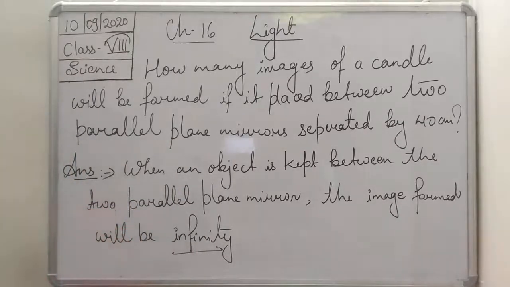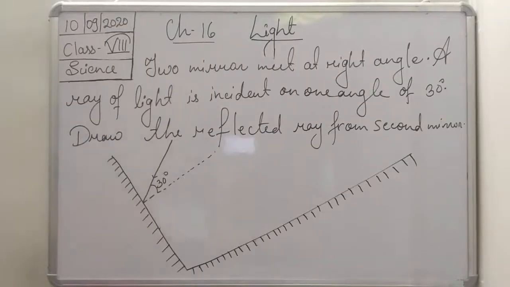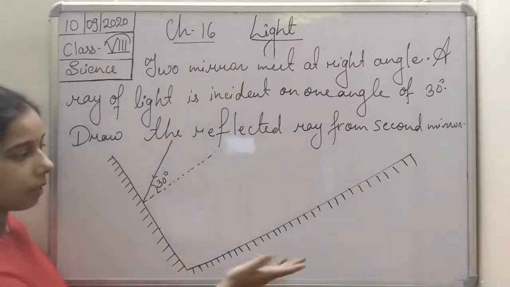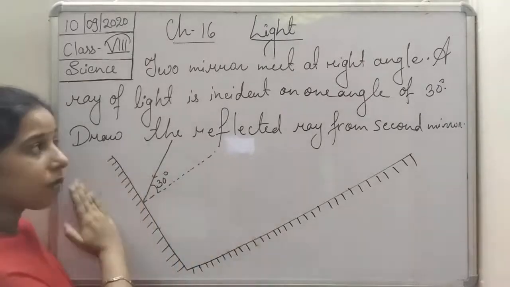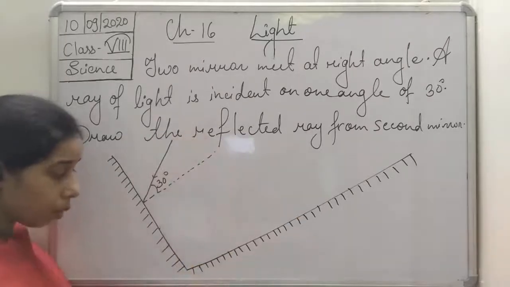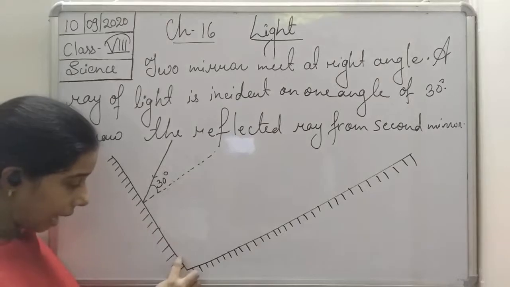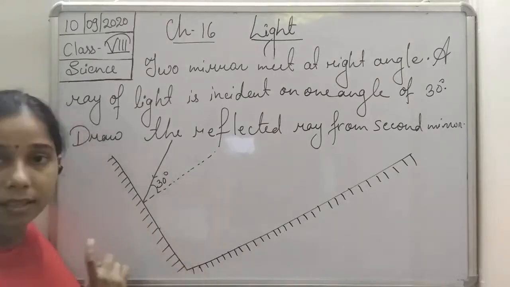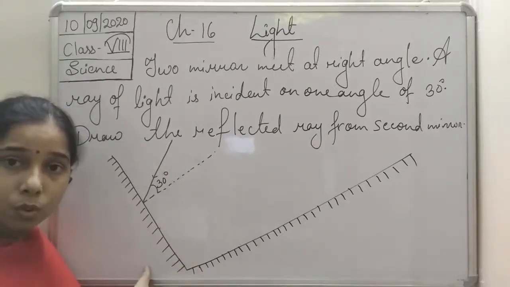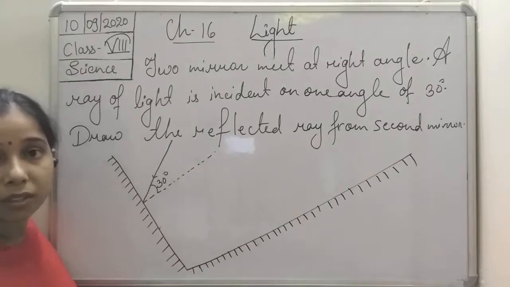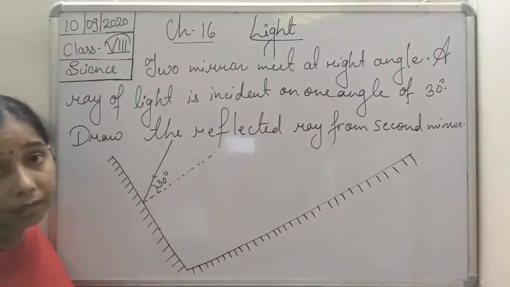Let us move to the next question. You see the next question, students. The question is that two mirrors are there. This is the first mirror and this is the second mirror. The first mirror and second mirror are both at a right angle to each other. You can see here, students, the angle between these two mirrors is 90 degrees. So these two mirrors are inclined to each other at 90 degrees. They are at a right angle to each other.